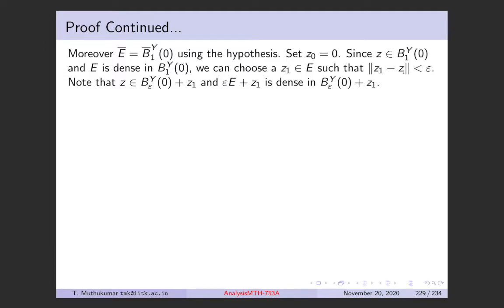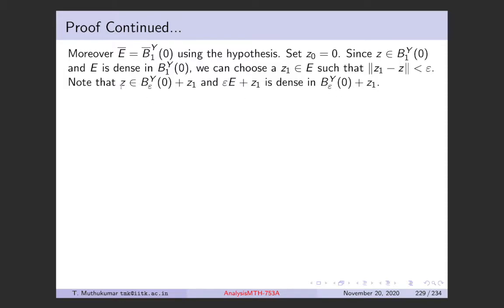Whatever we have said here in this inequality is what we are saying here. So this inequality implies this condition that Z belongs to this. But this ball is just the dilation of the unit ball by epsilon, and E is dense in that, which means epsilon E is dense in this ball. So epsilon E plus Z1 is dense in this ball.